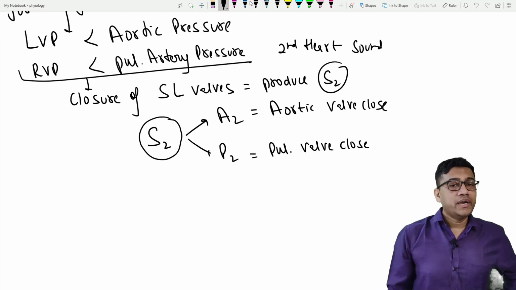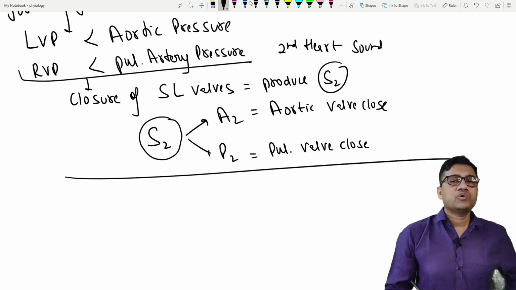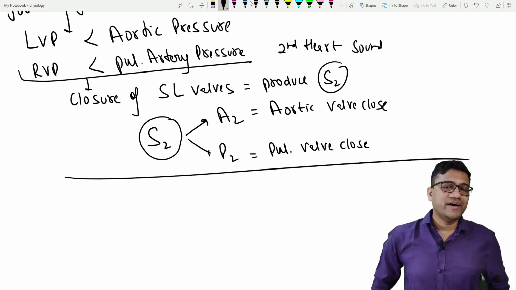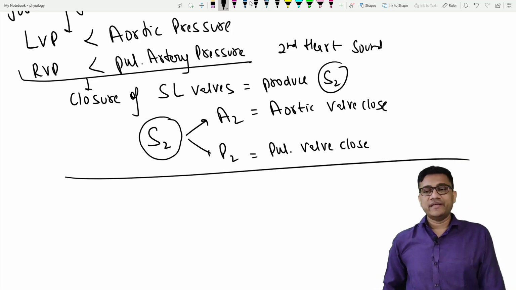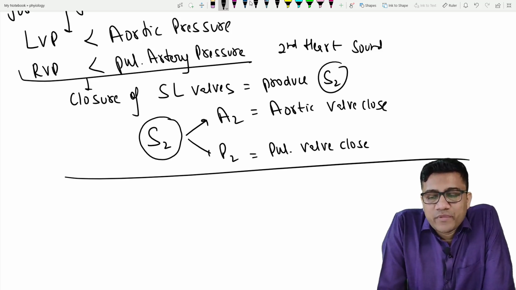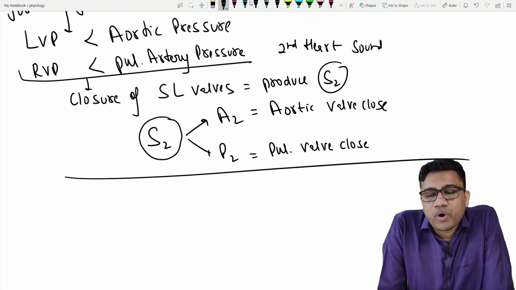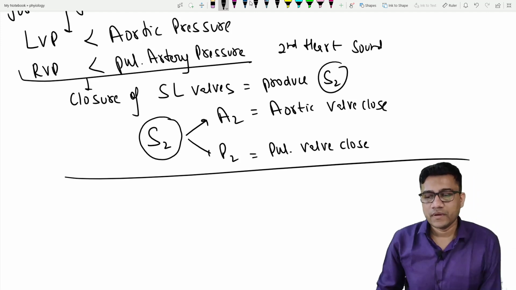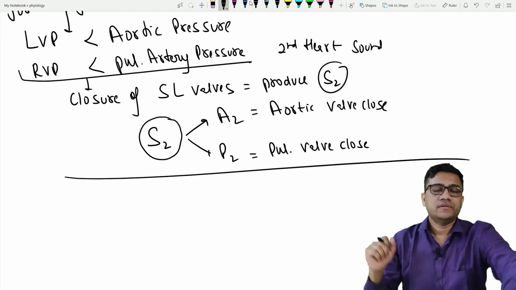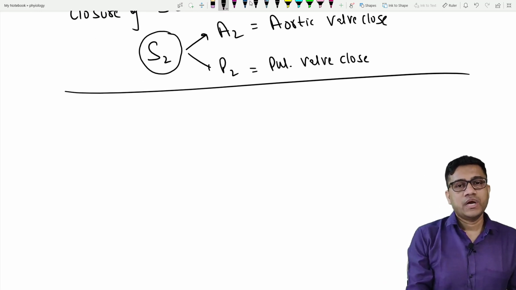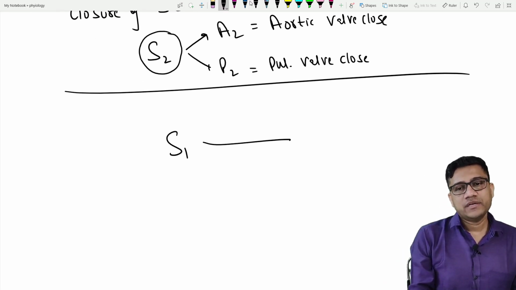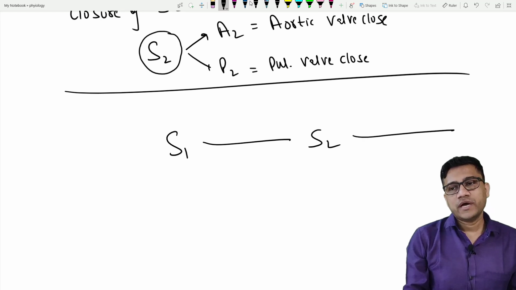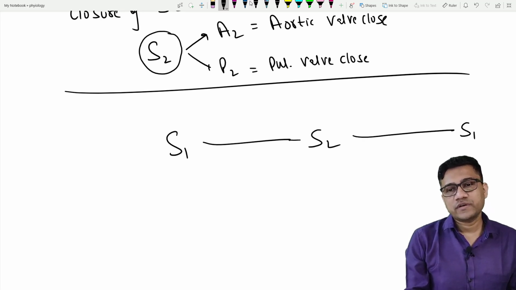Now comes the question: how do you classify the cardiac cycle? Let me give an idea about the cardiac cycle. Please remember a very important thing: S1, S2, S2, S1.